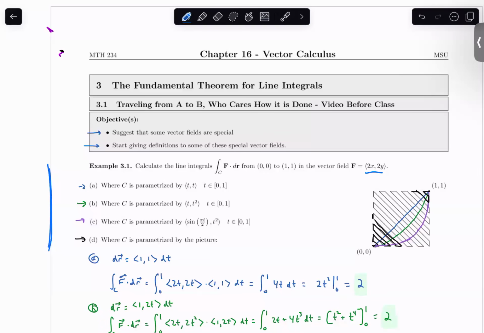Today we need to talk about the final topic that's fair game for the upcoming midterm exam. So that's the main stuff for today, talking about the fundamental theorem of line integrals, section 16.3.